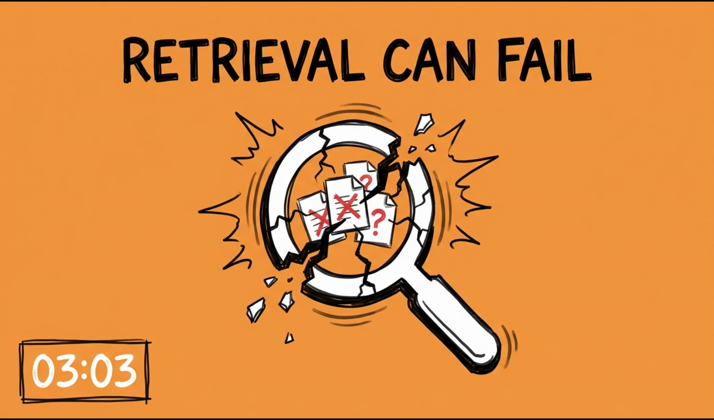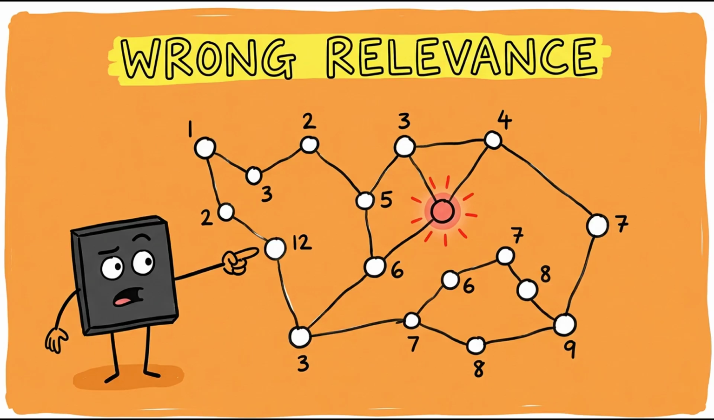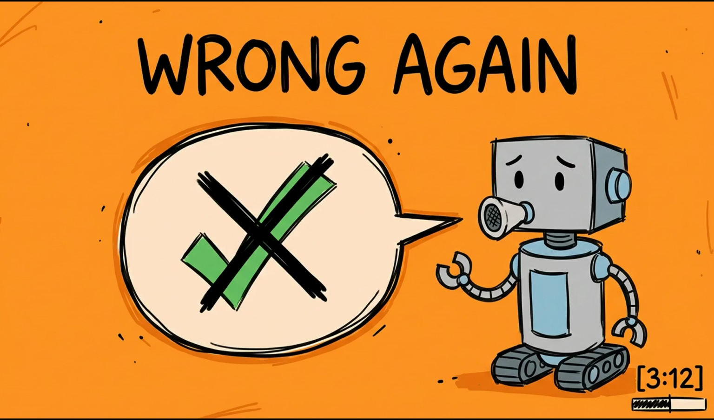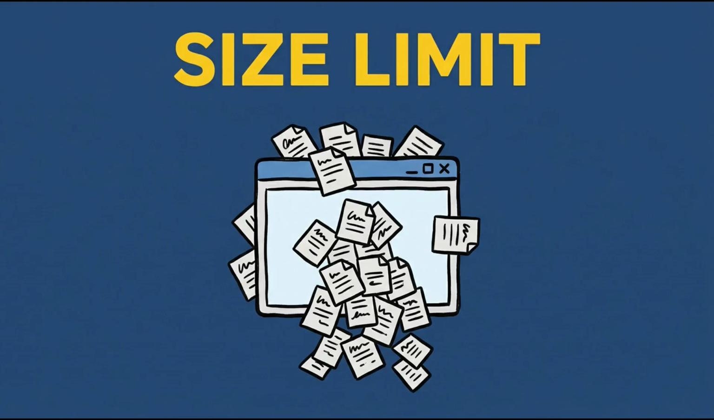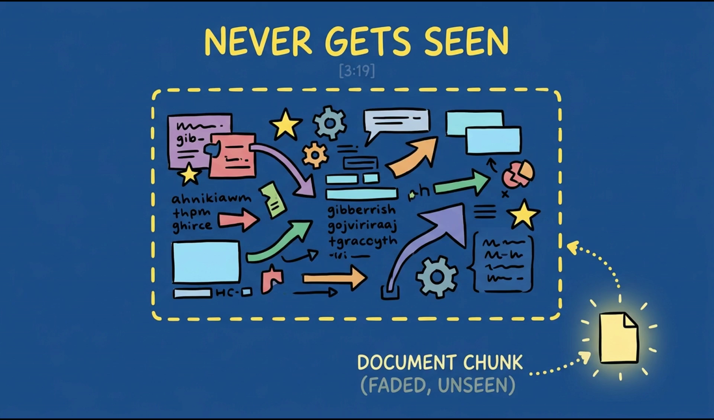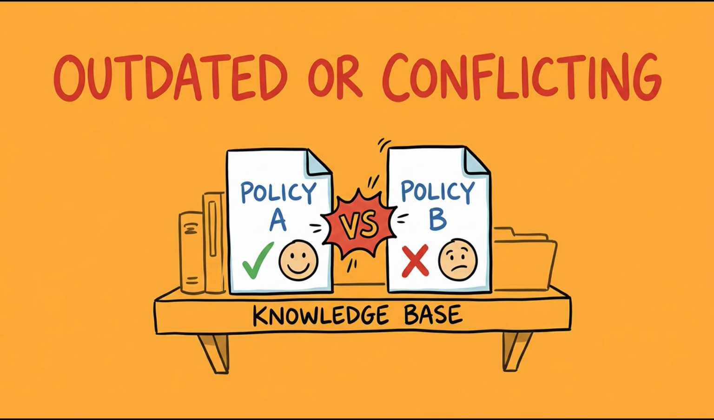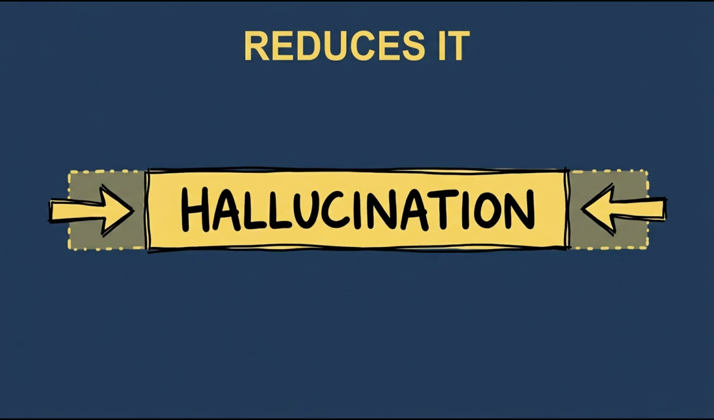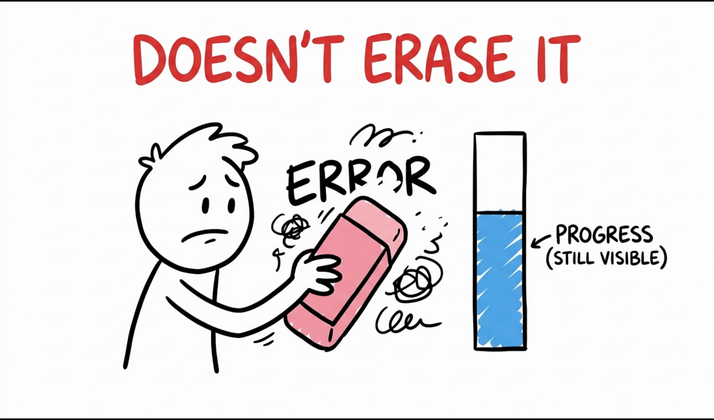None of this is perfect. Retrieval can fail quietly. If the embedding model misjudges relevance, it hands the language model the wrong context, and the model still answers confidently, just wrong about something new. There's also a size limit. Only so many documents fit into a model's context window, so an answer sitting just outside the retrieved chunks simply never gets seen. And outdated or conflicting documents in the knowledge base can mislead the model just as easily as no information at all. RAG reduces hallucination.